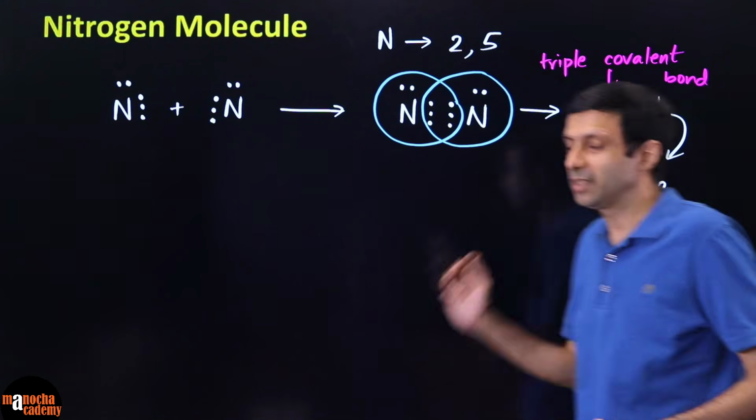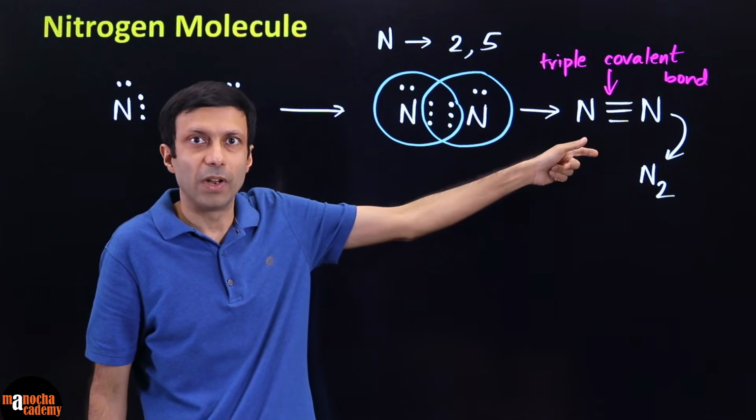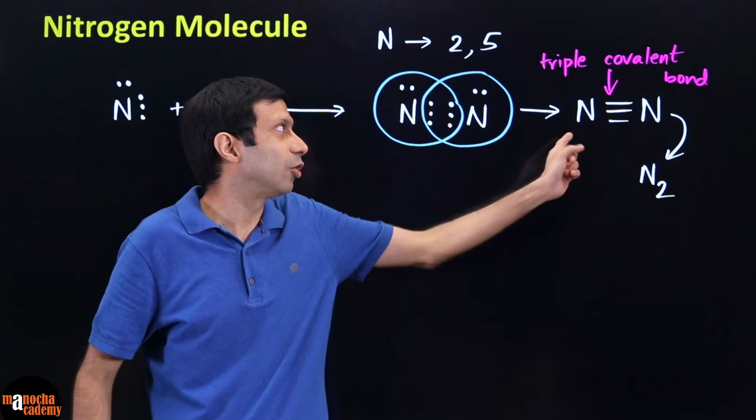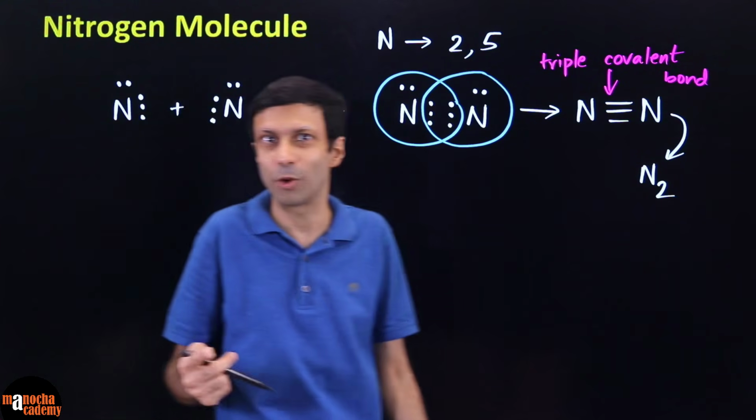So yeah, this is an interesting question: why is this not N3? This is a triple covalent bond, but how many atoms are there? 2 atoms. So the formula is N2. It is a diatomic molecule, not triatomic.